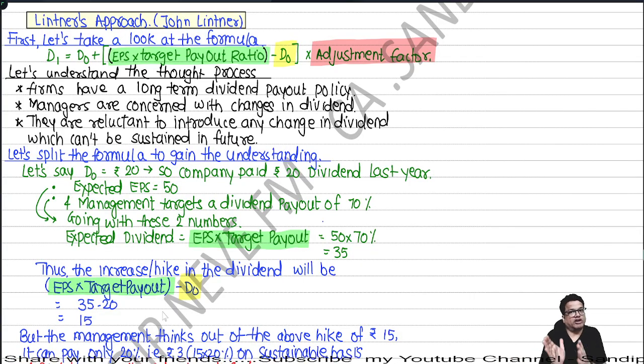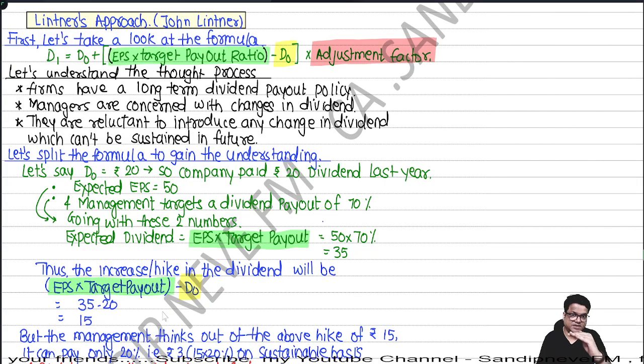He's like, you see, whatever dividend you give becomes a benchmark, isn't it? Next year, shareholders would expect that kind of dividend. So give only that much dividend which you can easily continue in the future. You made some sudden profits, which you know as the management of the company that you won't be able to continue in future. Don't give dividend from that profit, because next year if you can't do that, shareholders will feel bad. So what he says is that D1 is equal to D0 plus all this into adjustment factor.